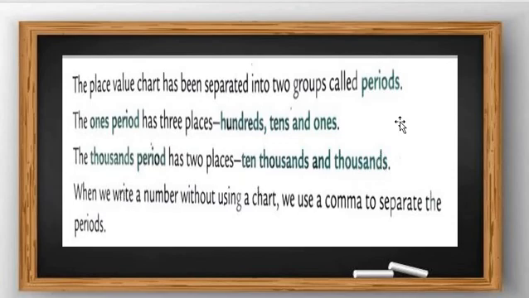First of all here we learned what a period is: the ones period, then the thousands period. Understood? And when we put the comma, at that time we are not using the place value chart, so we separate the periods by putting a comma. Got my point, all students? Okay, so now let's check new things.